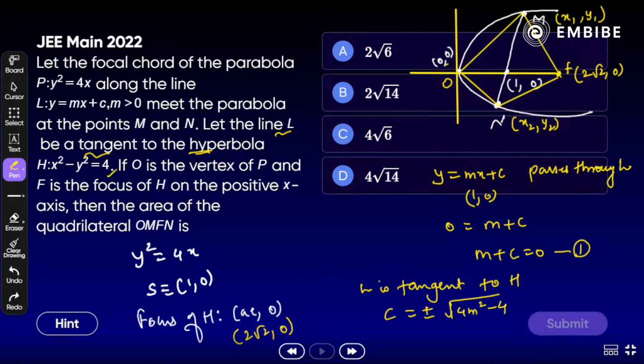A square and b square are both the same here, it's a rectangular hyperbola. Or either way, the value of C we can find from equation 1: C is nothing but minus m. So minus m is equal to plus minus square root of 4m square minus 4. Clear? Okay, what next? Squaring both sides.